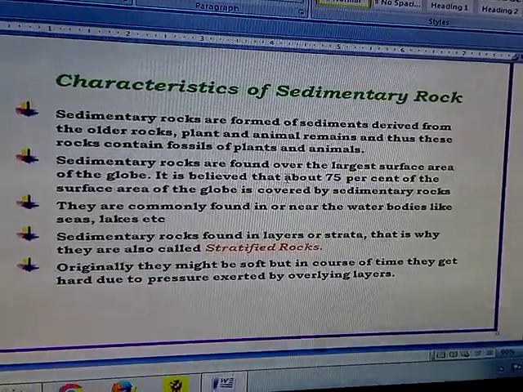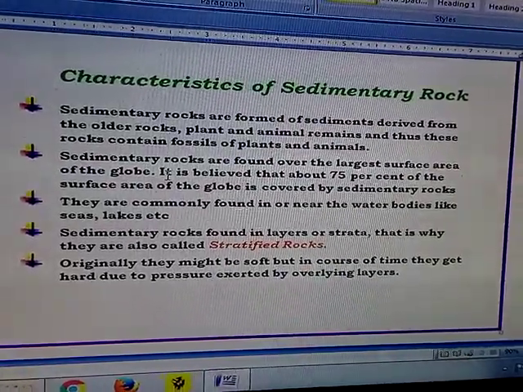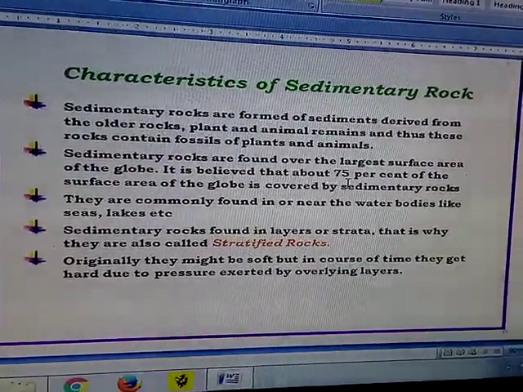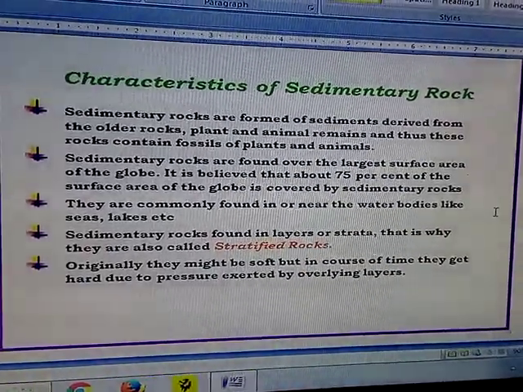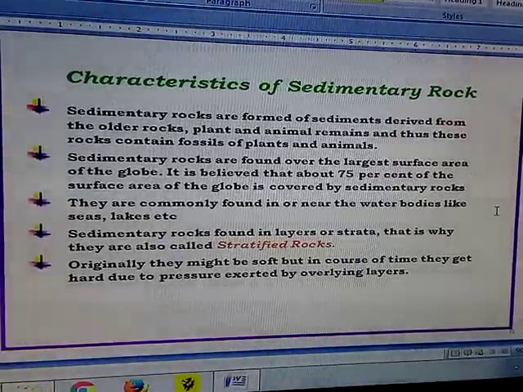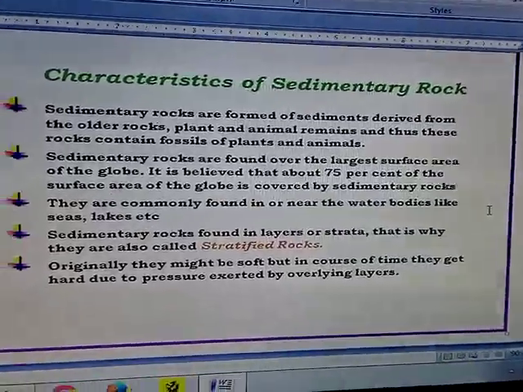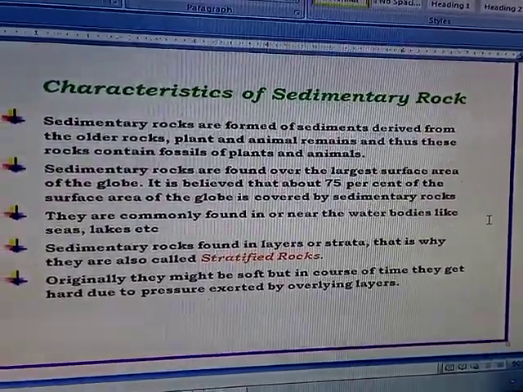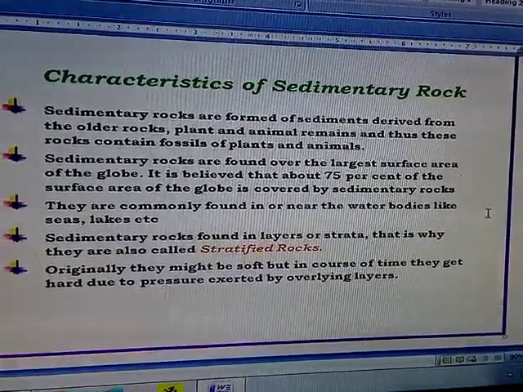Sedimentary rocks are found over the largest surface area of the globe. It is believed that almost 75% of the surface area of the globe is covered by sedimentary rocks. They are commonly found in or near water bodies like seas, lakes, etc. Sedimentary rocks are found in layers or strata.